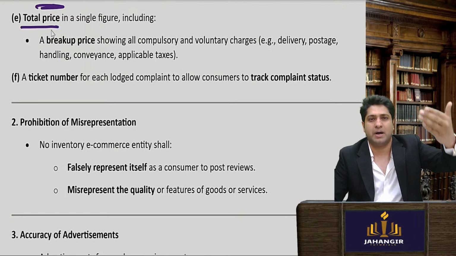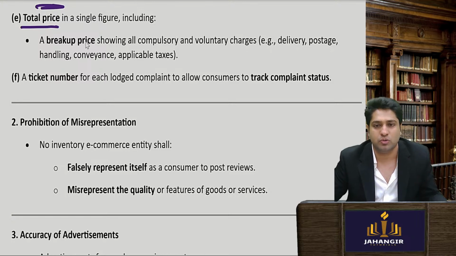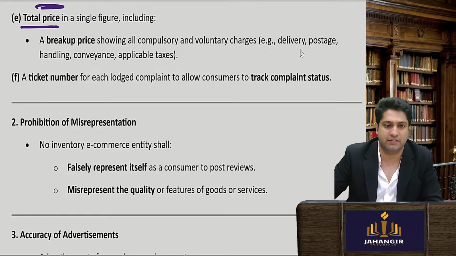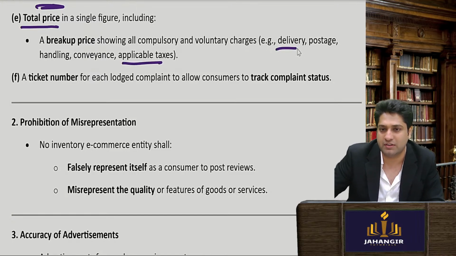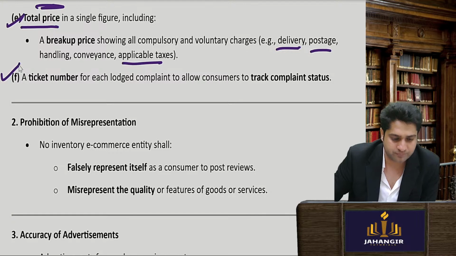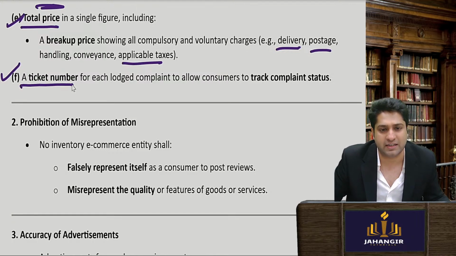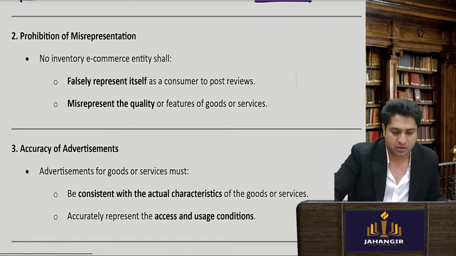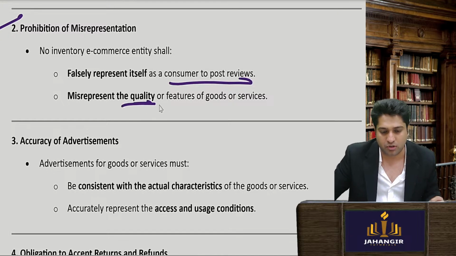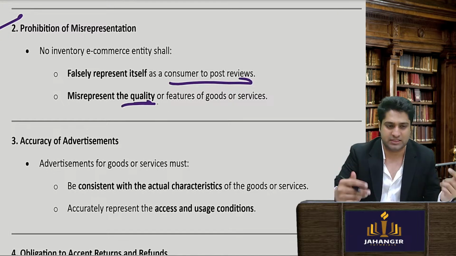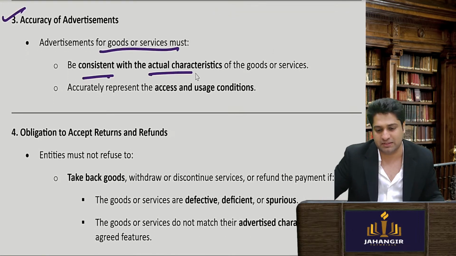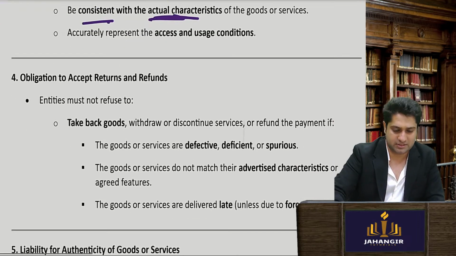Now when you go to buy, for example when I purchase a book online, you will clearly see, or maybe for our classes website also, when you purchase, full details will be given. Taxes, delivery, postage, everything should be broken up and shown. That's how it is shown in any place that you do. A ticket number for any complaint, same as above. Prohibition of misrepresentation about your customer reviews or quality, same thing should not be done. Accuracy of advertisements: advertisements must be consistent with the actual characteristics of the goods and services.